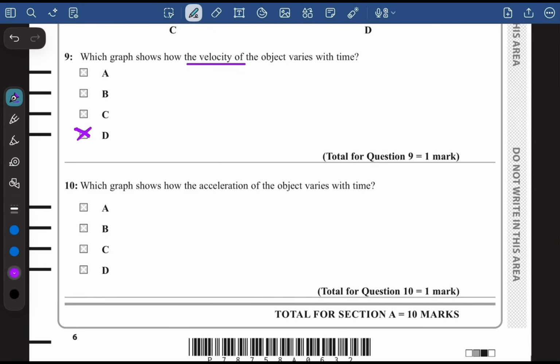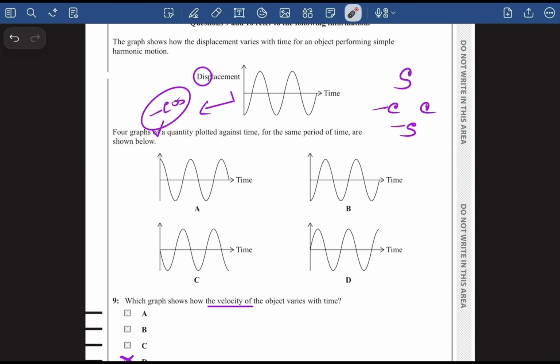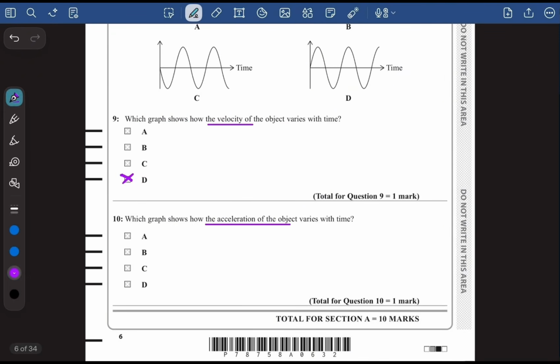Now in question 10, they say which graph shows the acceleration of the object varies with time t. Now to figure out the acceleration, we'll have to differentiate the displacement twice, right? If you differentiate the displacement once, it becomes velocity, and then if you further differentiate it, it becomes the acceleration. So if you differentiate minus cos once, it becomes a sine graph. And if you differentiate it twice, it becomes a cos graph. So the cos graph is basically A, right? So our correct answer of question number 10 is going to be A.